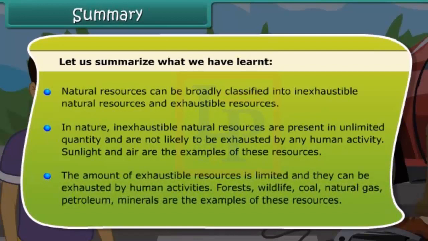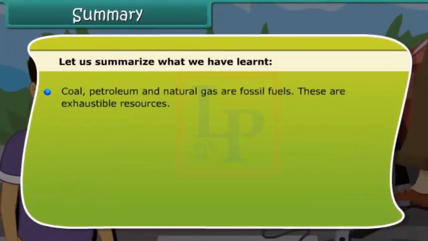The amount of exhaustible resources is limited and they can be exhausted by human activities. Forests, wildlife, coal, natural gas, petroleum, minerals are some examples of these resources. Coal, petroleum, and natural gas are known as fossil fuels.